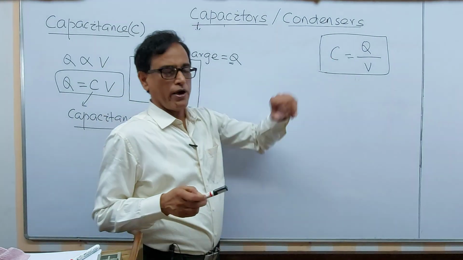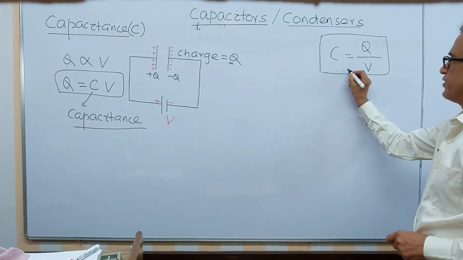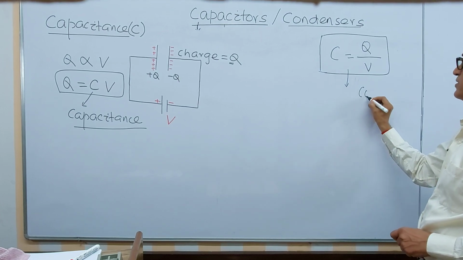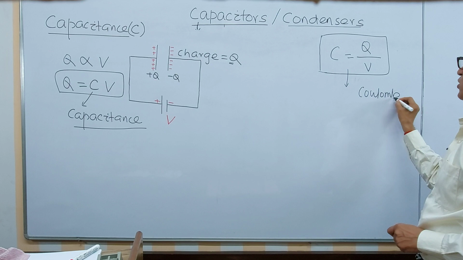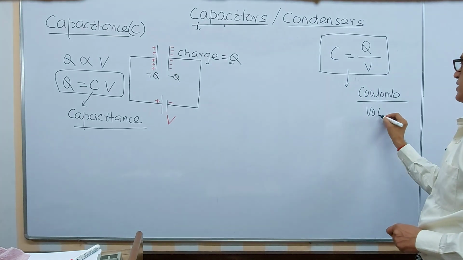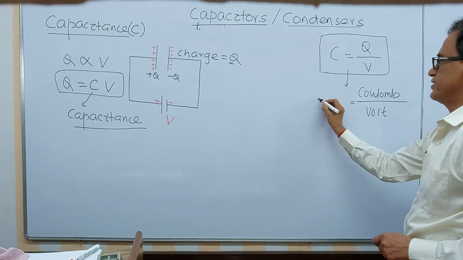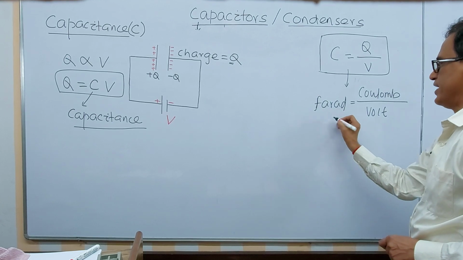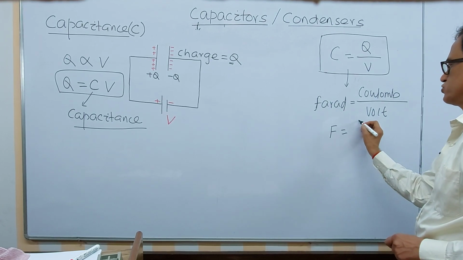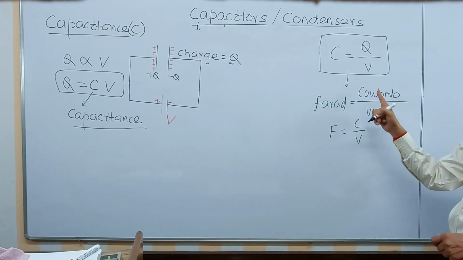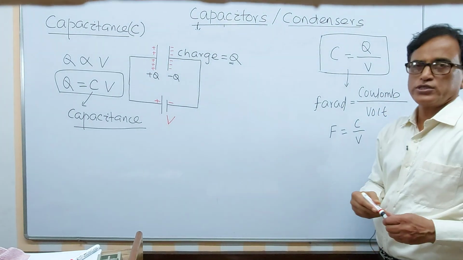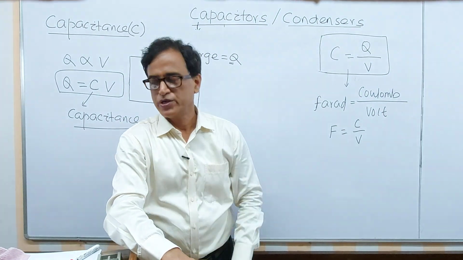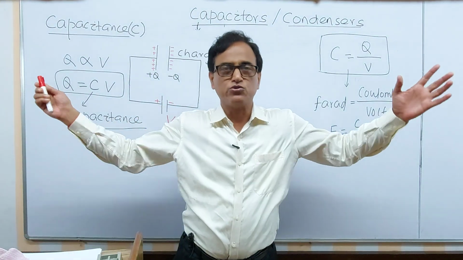Now from this we can define the unit and dimension of capacitance. Charge is in coulomb, V is in volt, and the special unit, remember, is farad. So farad equals coulomb by volt. 1 farad is equal to 1 coulomb by 1 volt. That is a special unit for capacitance. Capacitance is generally expressed in farad, but farad is a very large unit.